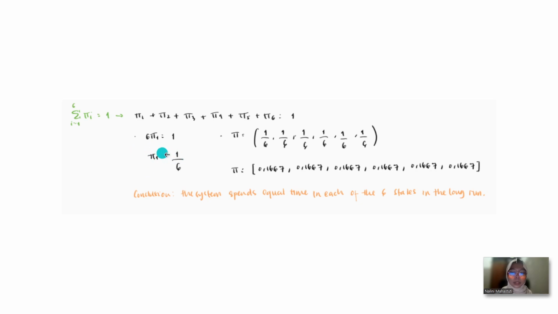So we got P1 equals 1 over 6. And because P1 equals the other P's, each is 0.1667. So the conclusion is the system spends equal time in each of the 6 states in the long run.